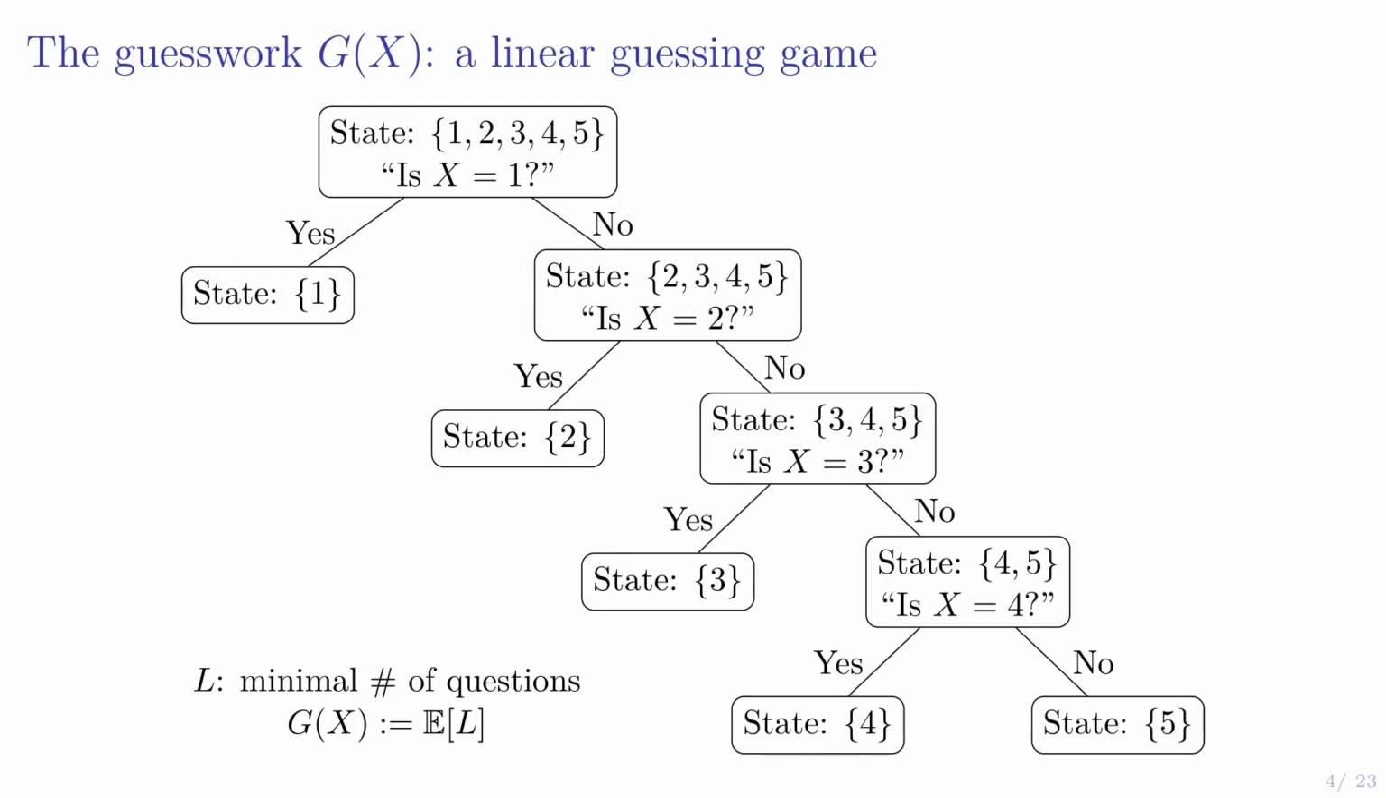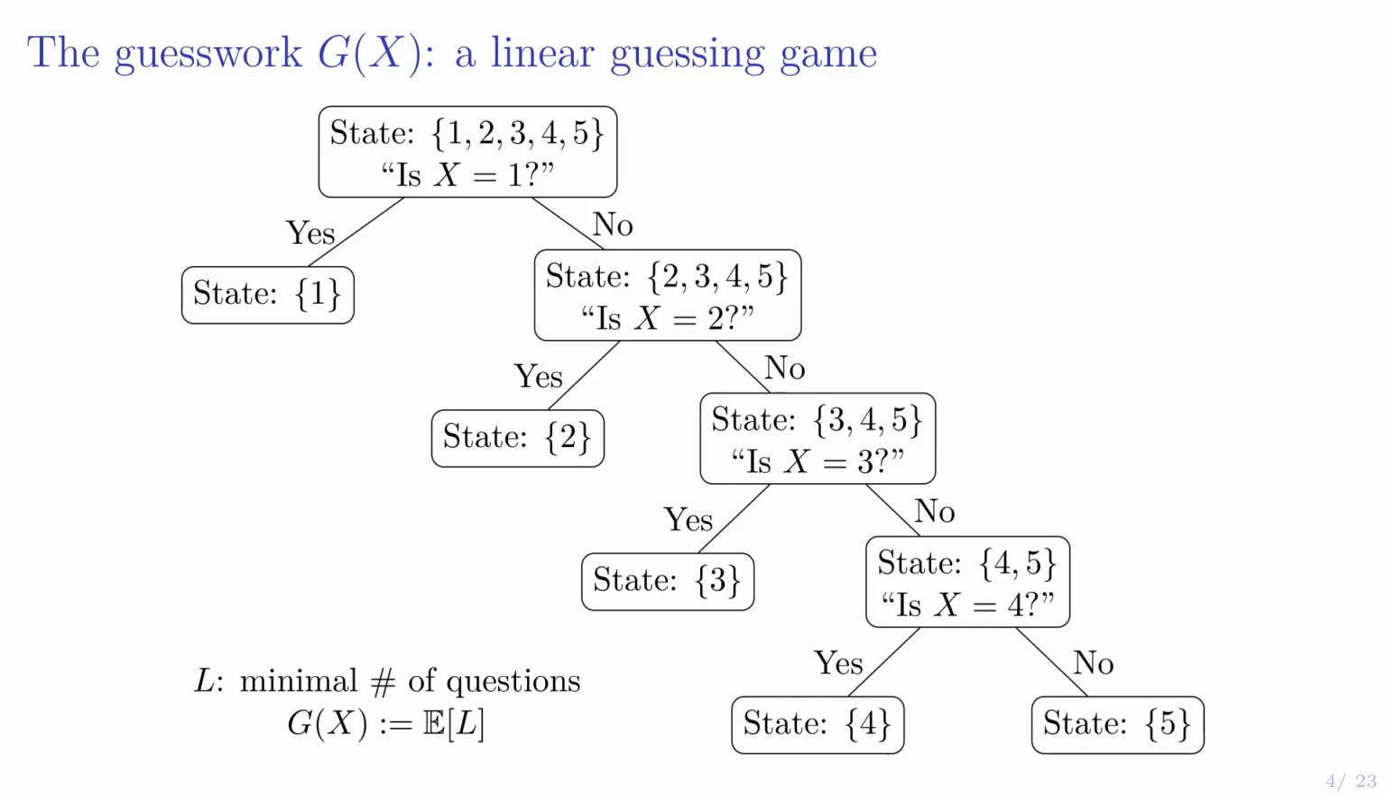The guesswork is similarly a guessing game, but now the questions are, is x equal to 1? Is x equal to 2? And so forth. They don't have to be in order, but you have to ask, is it equal to something, not is it a subset of something? So this kind of linearizes our tree that we can see here. And we actually define the guesswork as the expected minimal number of questions. And again, you know the probability mass function, but you don't know the actual value that x is taking.